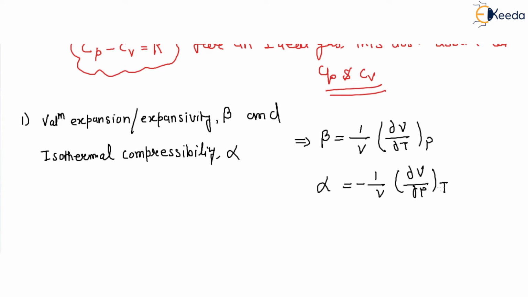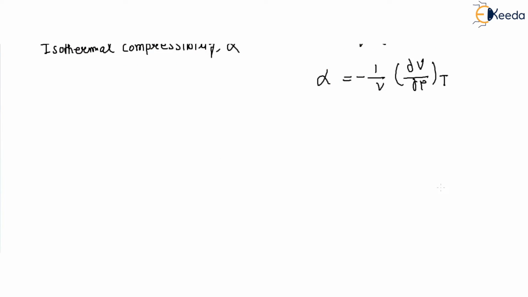These are very important. So substitute these values into the equation. We know that Cp minus Cv is equal to minus T (∂V/∂T at constant pressure) squared times ∂P/∂V at constant temperature. This is a very important relation, always remember.